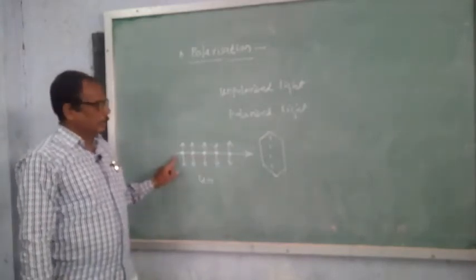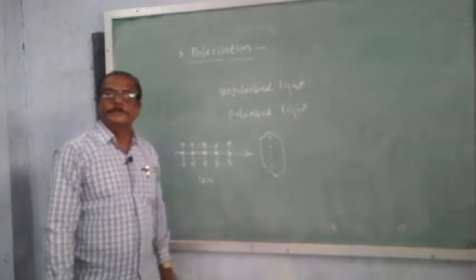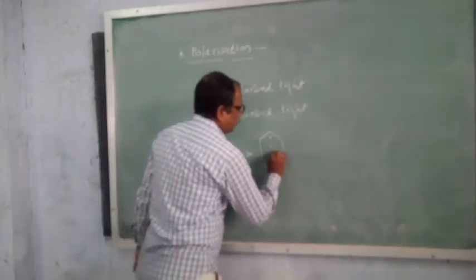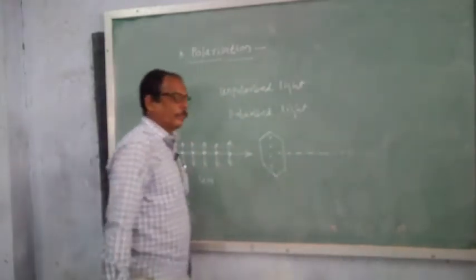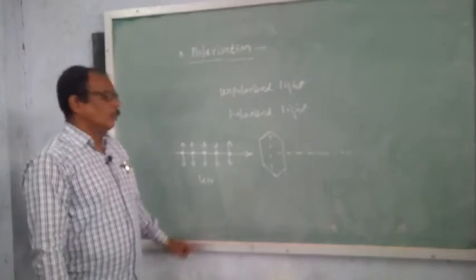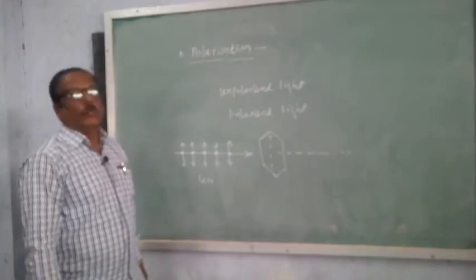Say unpolarized light is incident on the calcite crystal, then the light that emerges from the calcite crystal or tourmaline crystal has vibrations in one plane only.